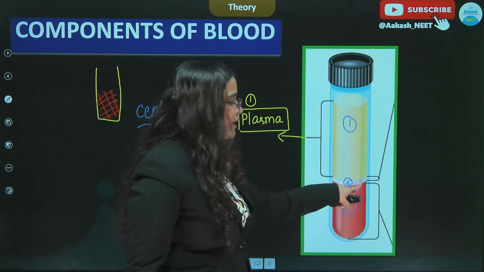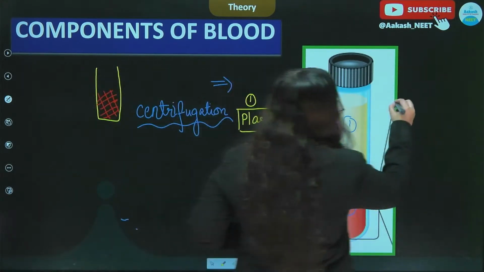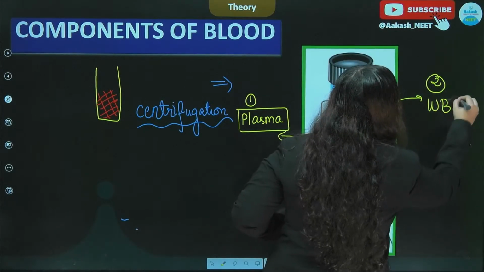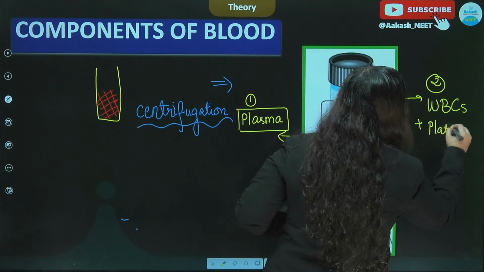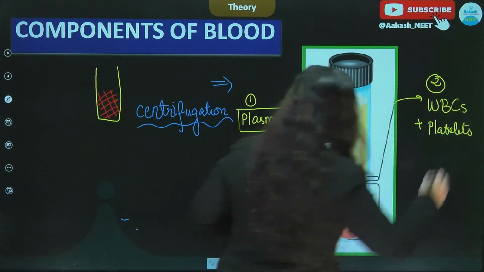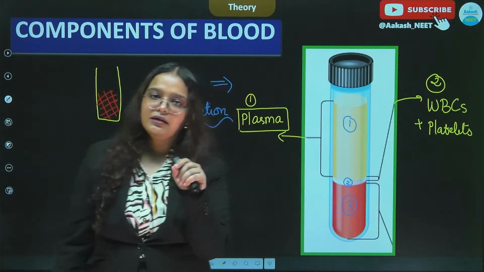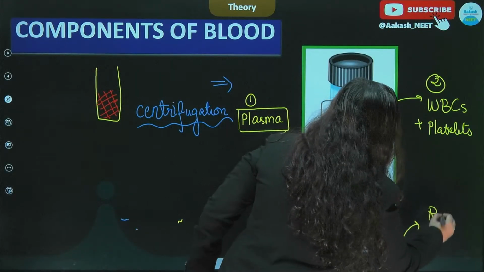In between you see a buffy white coat, and that was WBCs and platelets. And towards the lower side of the tube you see a red colored layer, and that was the RBCs.